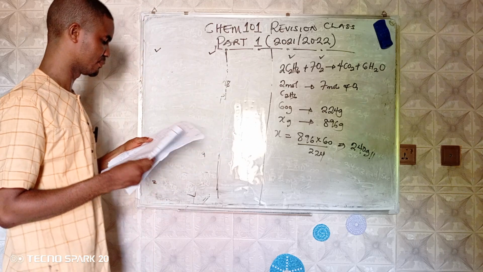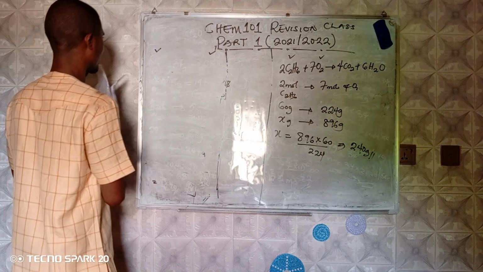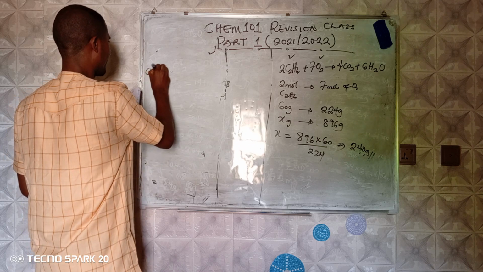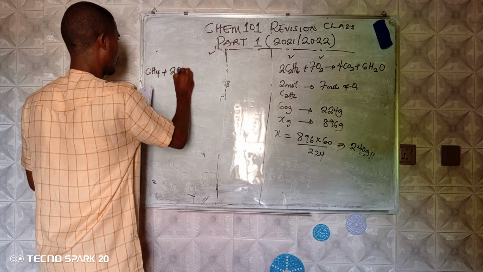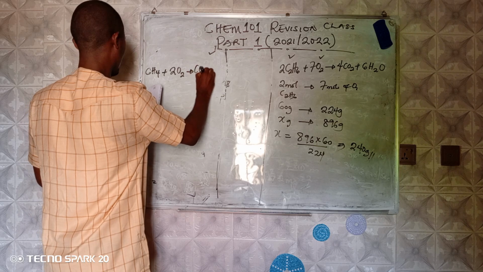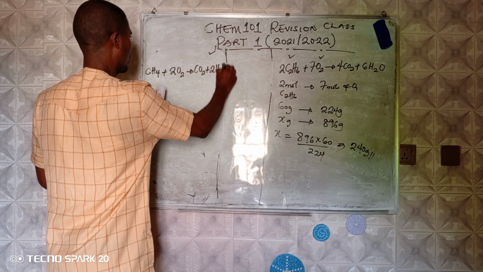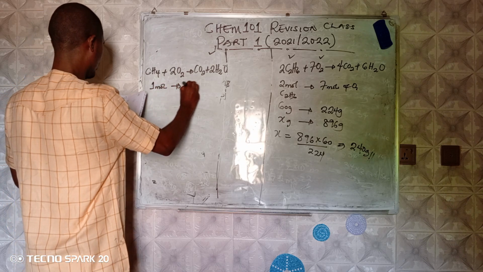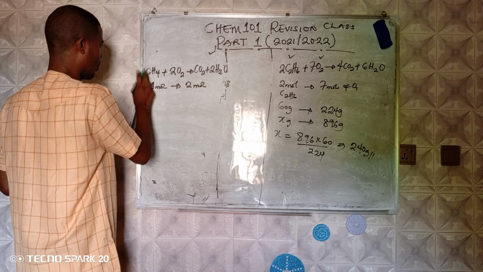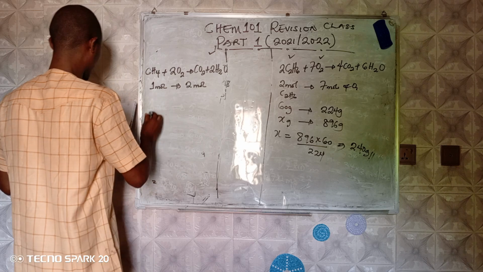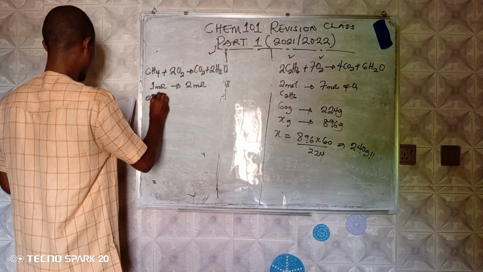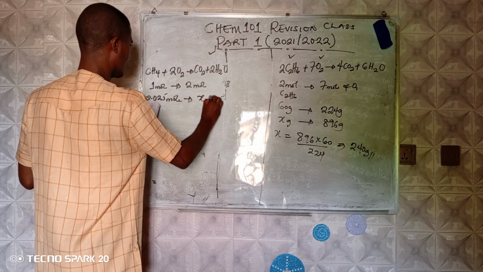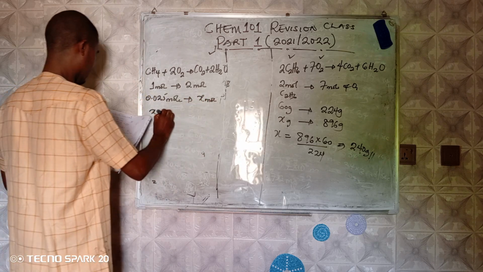So we can do that one. The equation is CH4 plus 2O2 produces CO2 plus 2H2O. So if you see, 1 mole of this gave 2 moles of the other. 1 mole of this gave 2 moles of this. Okay, then 0.025 moles, if you convert, will give X mole of this. So X becomes